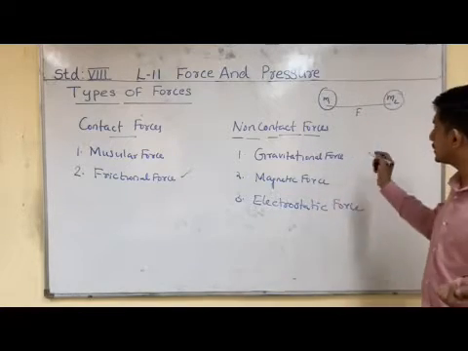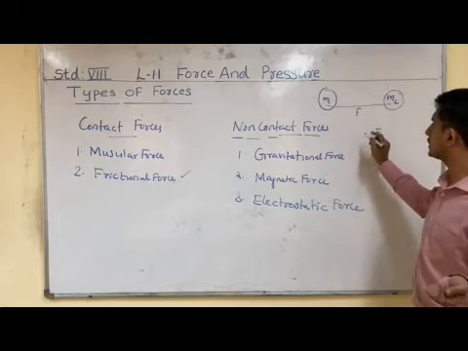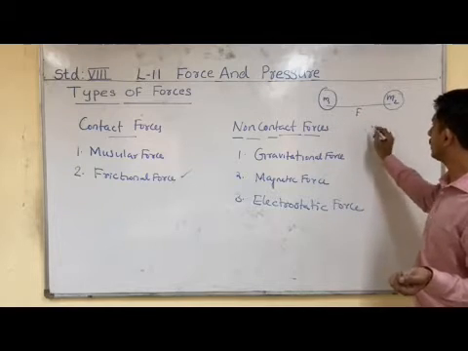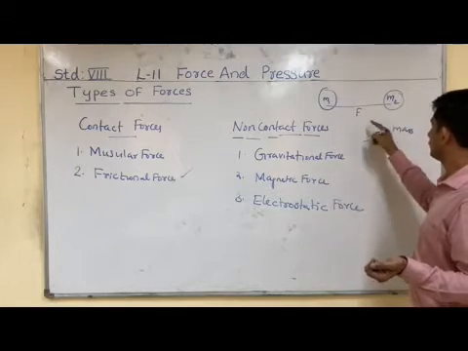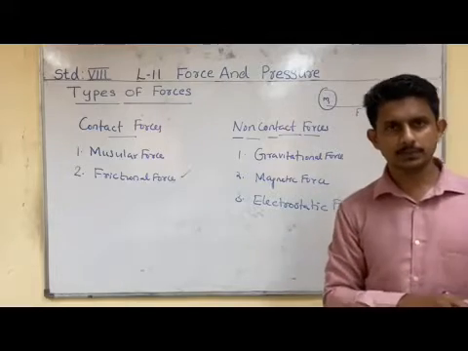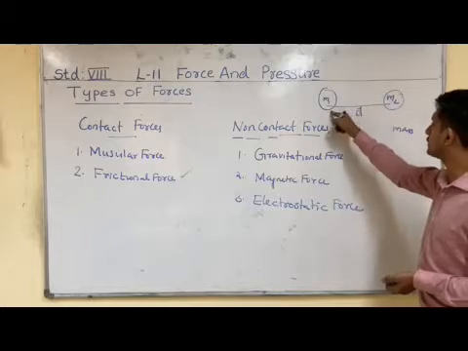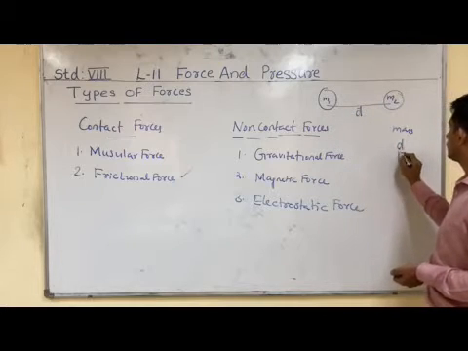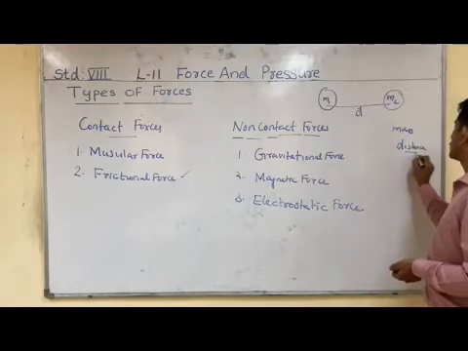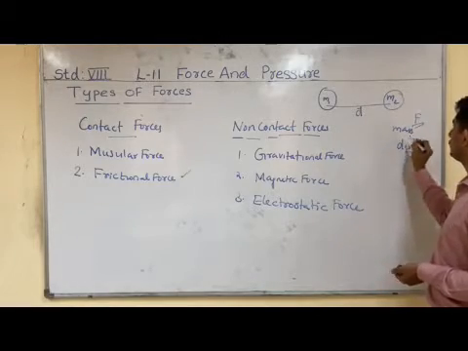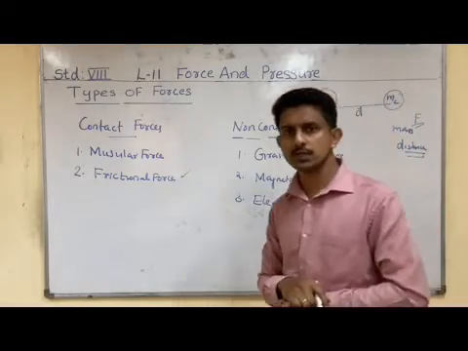That means gravitational force exists between any two objects in the universe. And this gravitational force depends on certain factors. It depends on the masses of these objects, and also on d, the distance between these two objects. So these are some of the factors on which gravitational force depends.